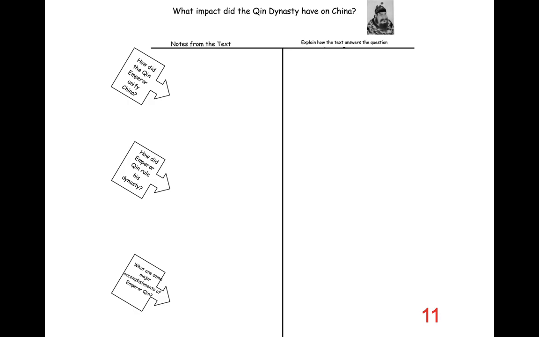I went over this in the last video, but I'm going to put it back up again. If you completed your Qin Dynasty graphic organizer, you should have notes from the text that answer the guiding question on the left and then explain how the text answers the question on the right. You should have a detailed graphic organizer already completed. And I went in great detail over this on my last video in the Qin Dynasty folder.